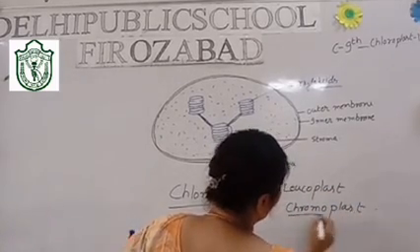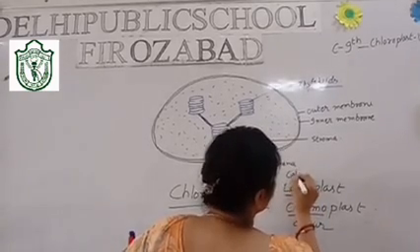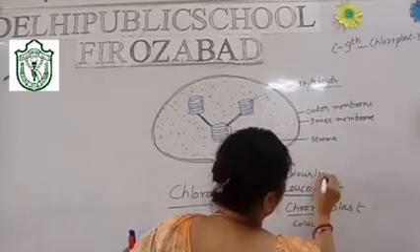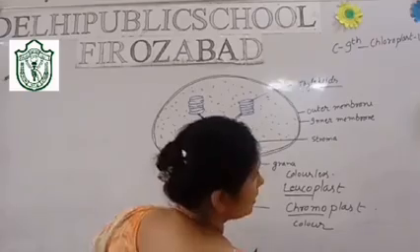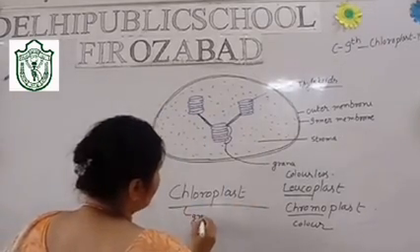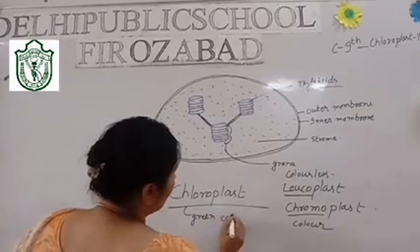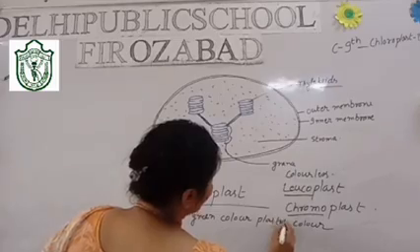Now the difference is this: chromo means color and leuco means colorless. So I am telling you one thing, that from leucoplast, chromoplast and chloroplast are formed. Chloro means the green color plastid.